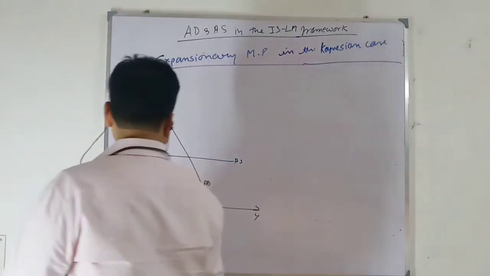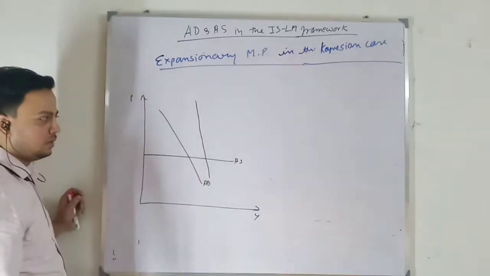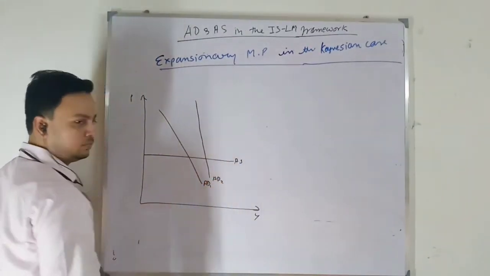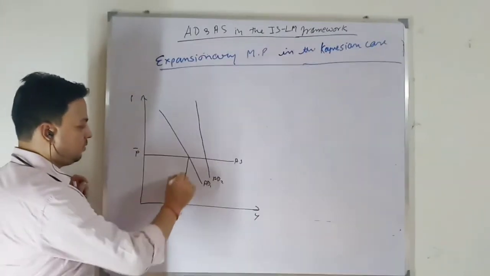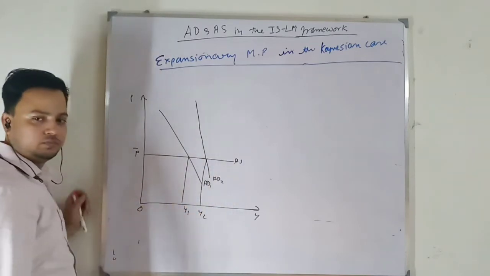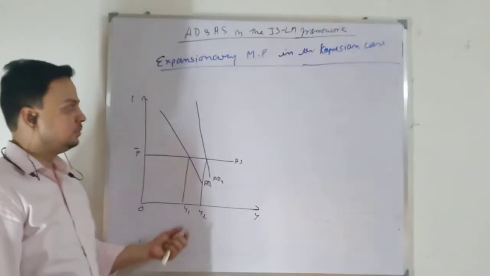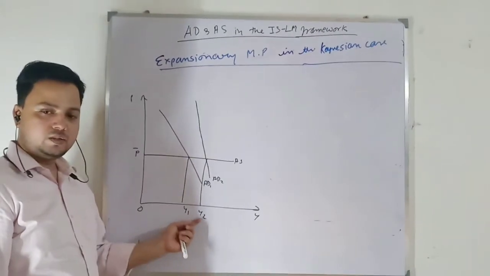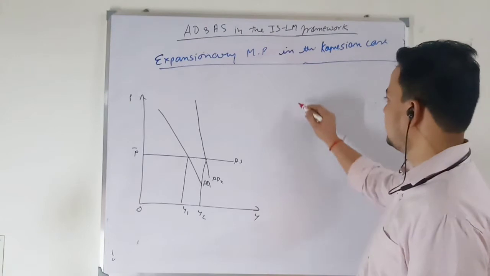When there is a monetary expansion, my aggregate demand curve shifts rightward, from AD1 to AD2. So we will have equilibrium at the same price but a higher output level, say from Y1 to Y2. So in the Keynesian model, when there is a monetary expansion, output will increase at the same price level.